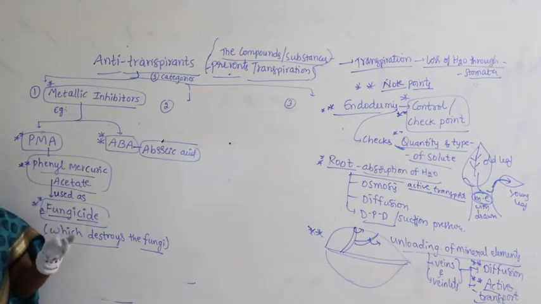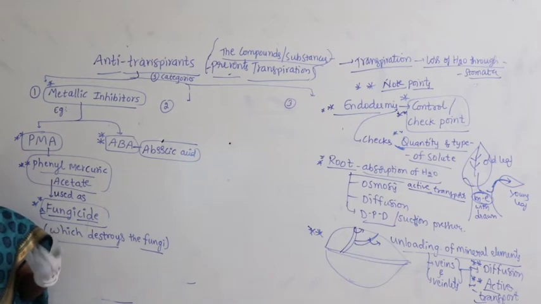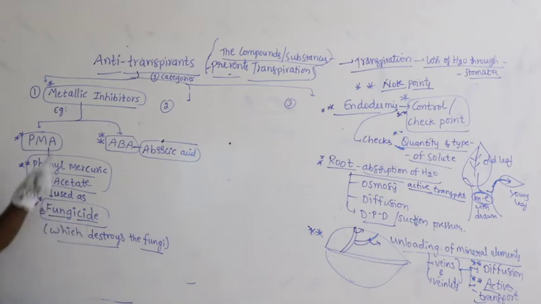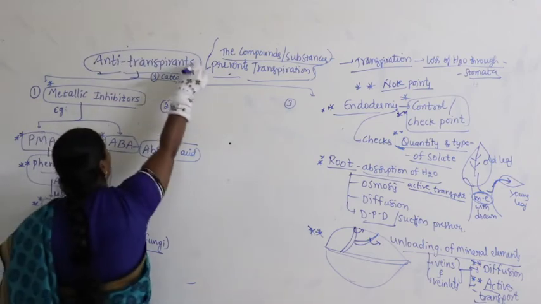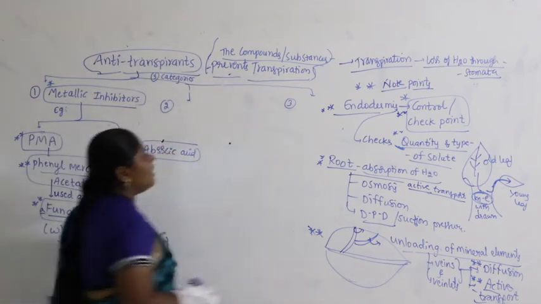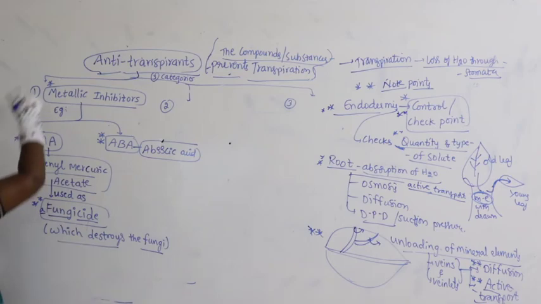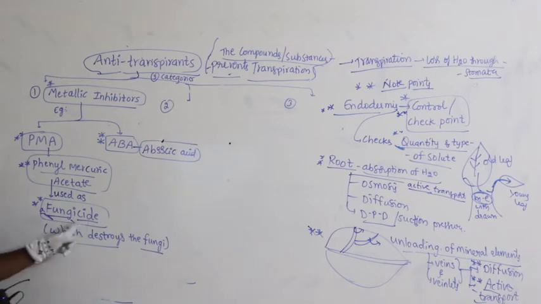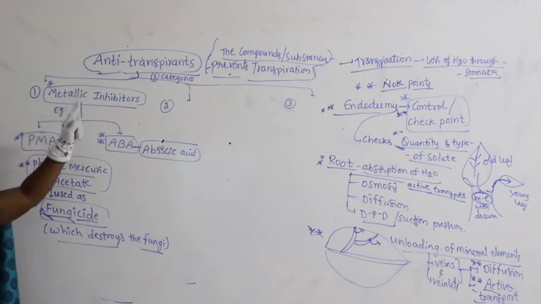Now when a poor farmer unknowingly sprays PMA on the plant surface, it acts as an antitranspirant. What is the meaning of antitranspirant? Which prevents the process called transpiration. So when a fungicide is applied to kill the fungi, unfortunately along with destroying the fungi, the PMA also acts as an antitranspirant.